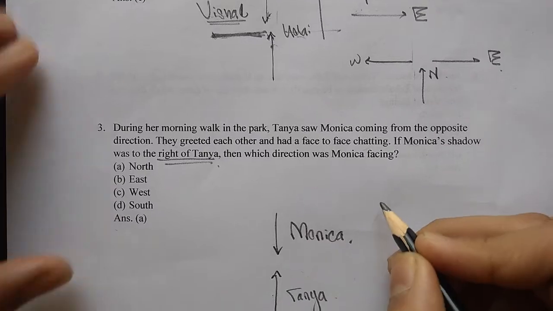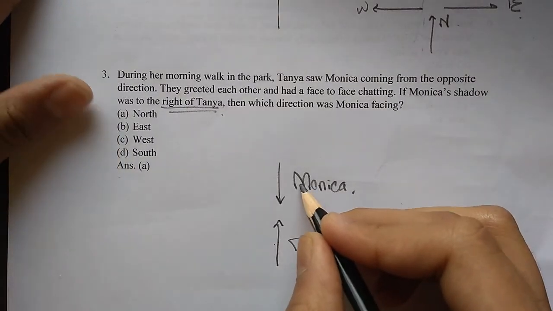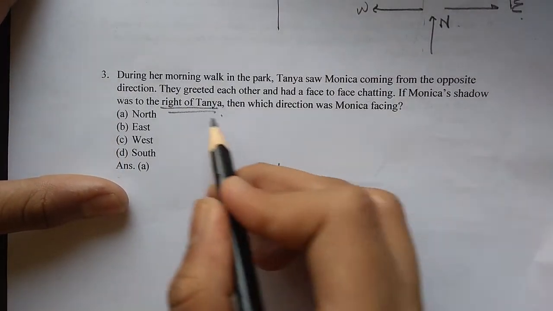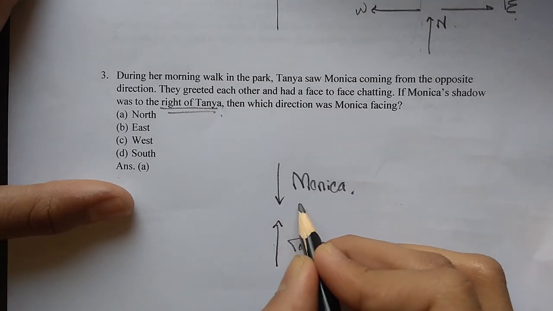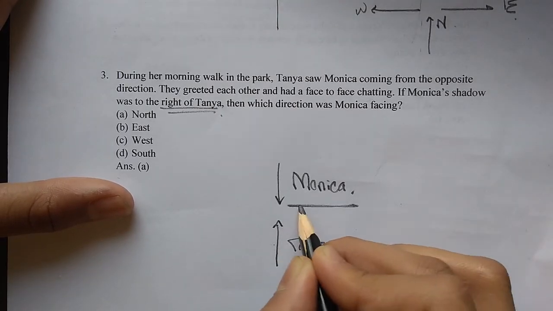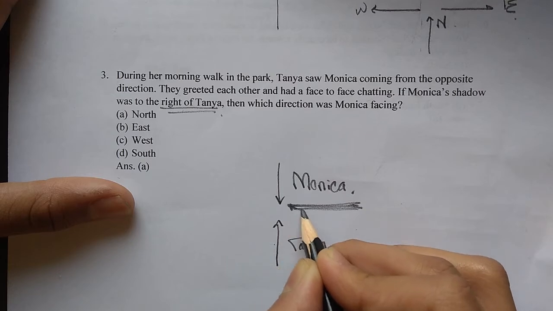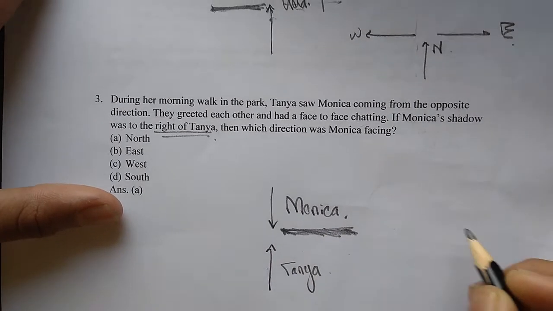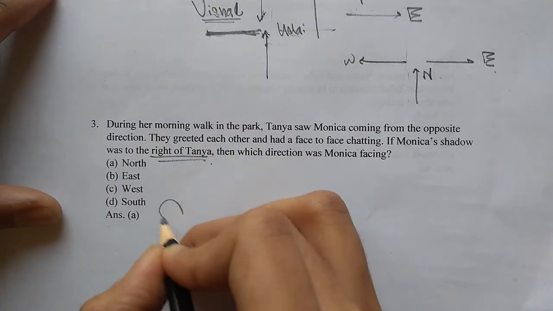Tanya is facing my direction, right? This one will be Tanya, this one will be Monica. Now I want to find the right of Tanya, which will be here. So this must be Monica's shadow. Okay, this will be Monica's shadow, like this. This must mean that sun is here.